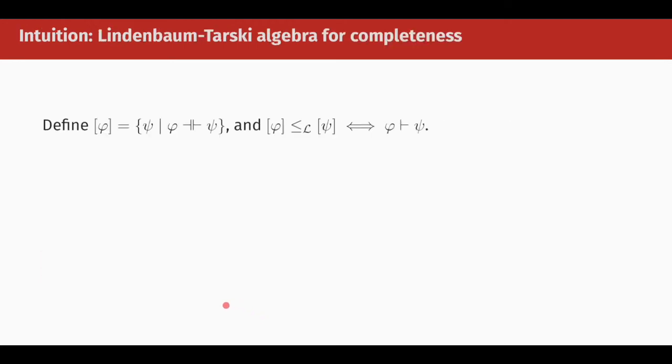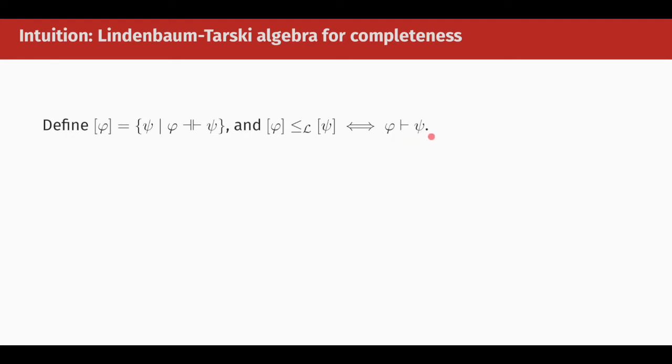So the way I'd like to think about it is to take inspiration from the proof of completeness. A typical algebraic completeness proof goes through what is called a Lindenbaum-Tarski algebra, which is defined in the following way. For each formula phi, we associate an equivalence class of formulas that are interprovable with phi. We then say that the equivalence class of phi is below the equivalence class of psi if phi proves psi.